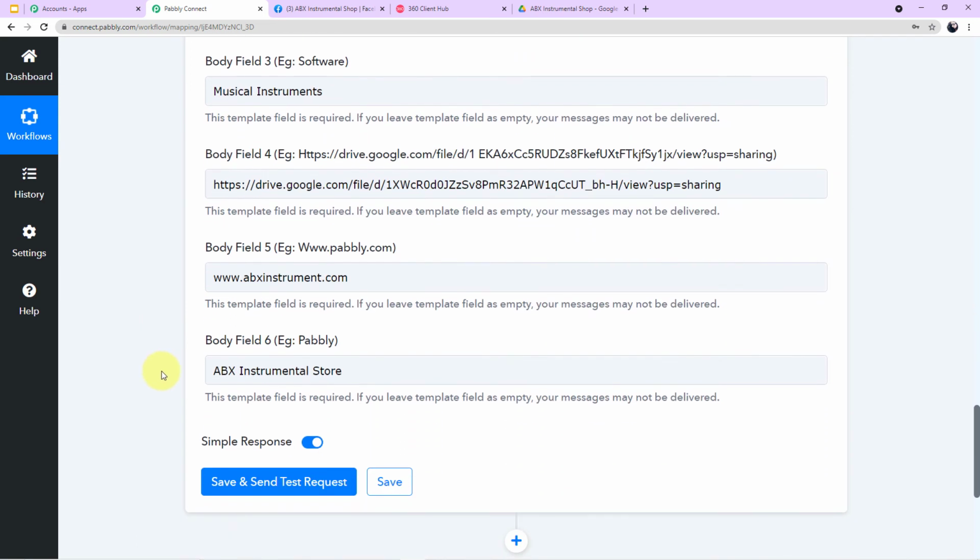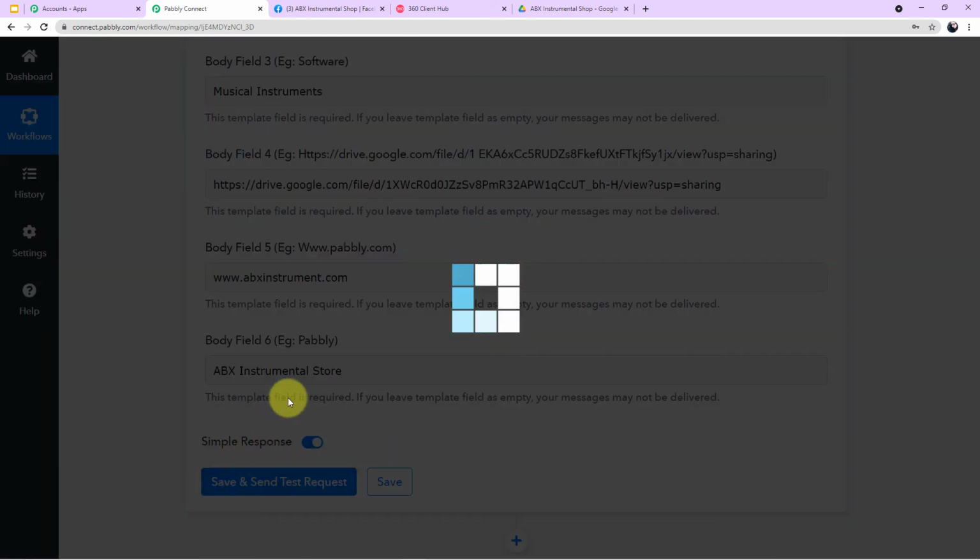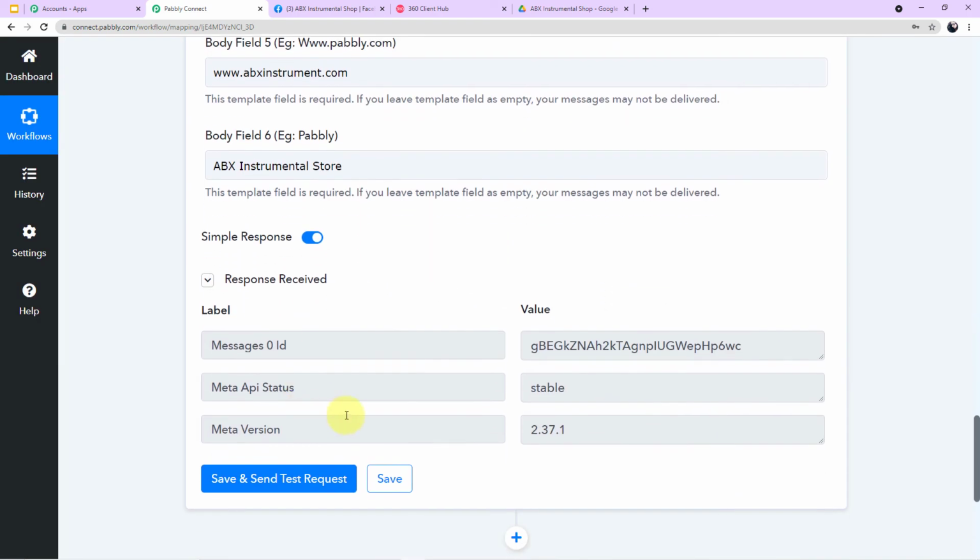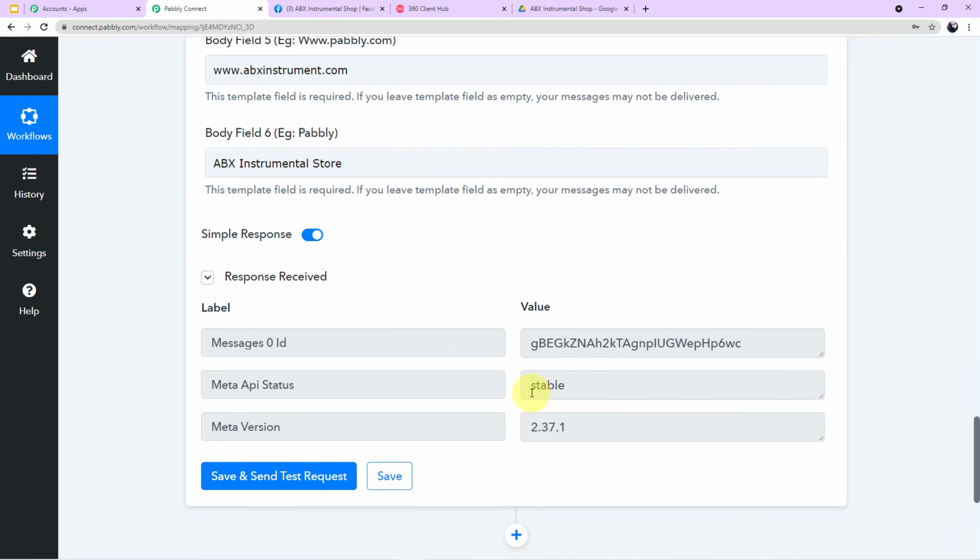Okay, now what we have to do, click on save and send test request and we will see if there is any error in the responses or not. No guys, there is no error in the responses. It is showing stable. So it means that our message has been sent to our customers successfully.